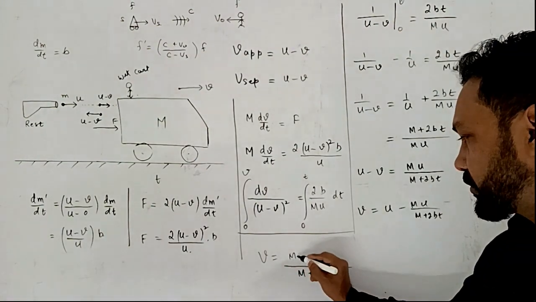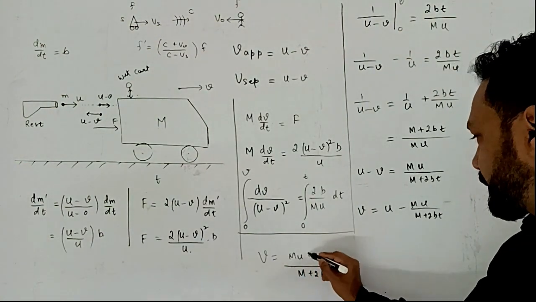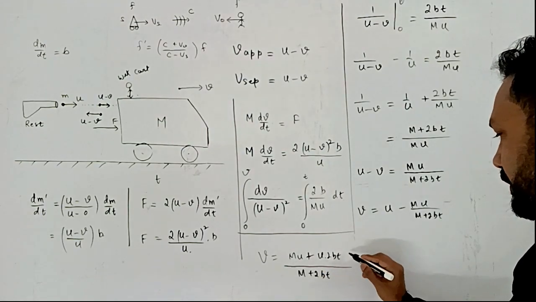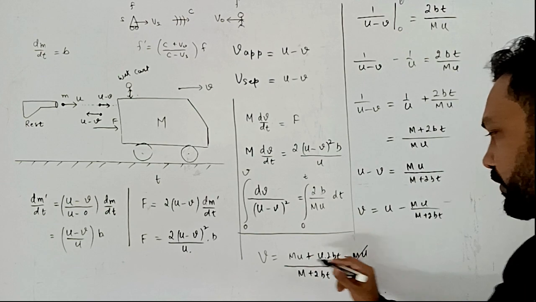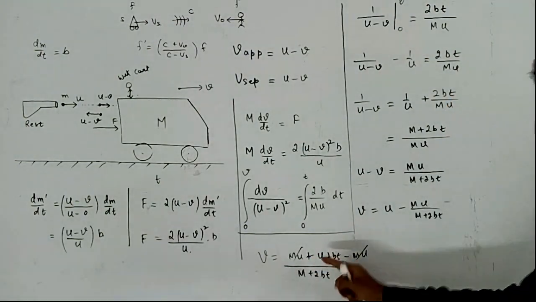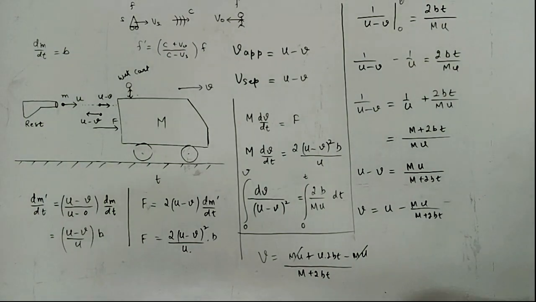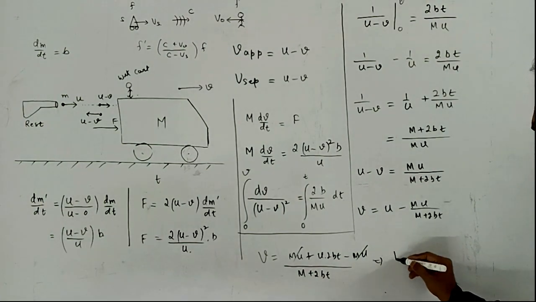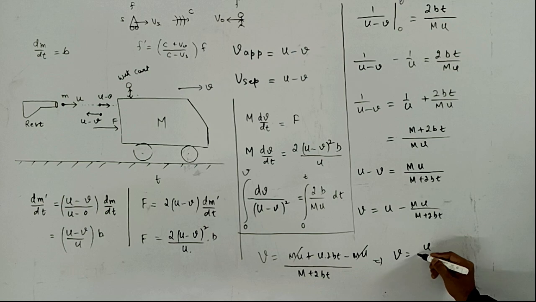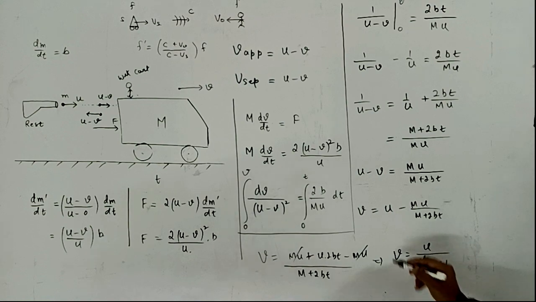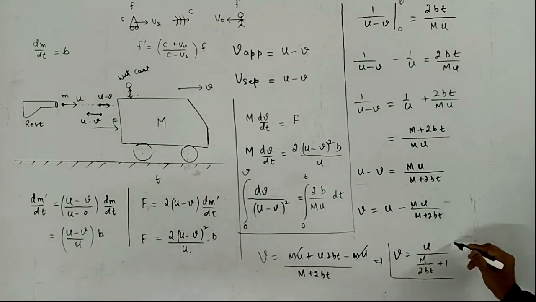So that would be mu plus u into 2 bt minus mu, and mu gets cancelled. And if I divide the numerator and denominator by 2 bt, finally I will get v equal to u divided by m by 2 bt plus 1, and that is our final expression.